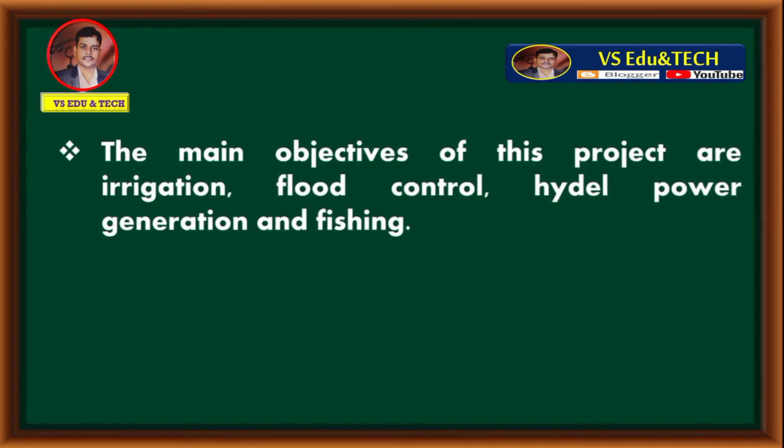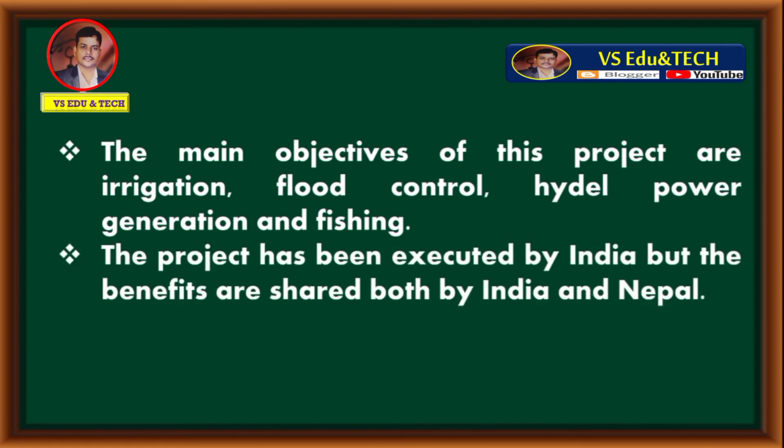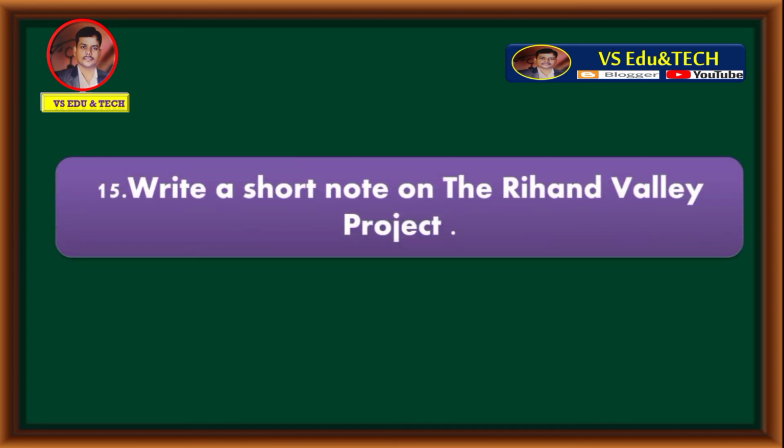The main objectives of this project are irrigation, flood control, hydel power generation and fishing. The project has been executed by India, but the benefits are shared by both India and Nepal. These are all about the Kosi project. Fifth question. Write a short note on the Rihand Valley project.